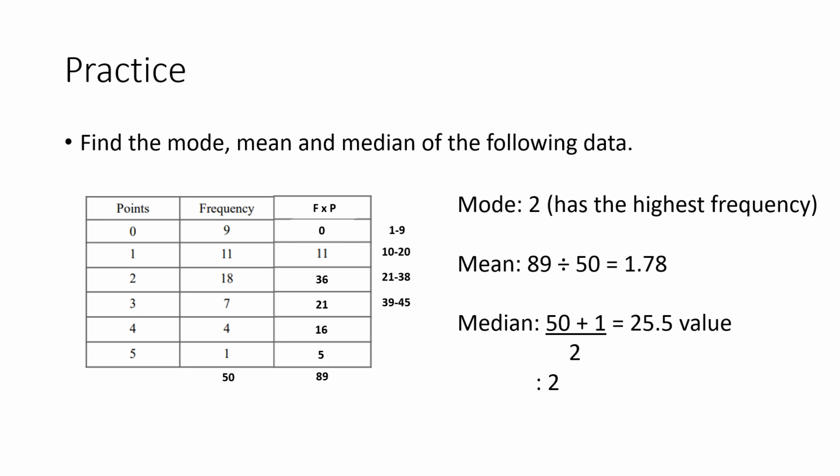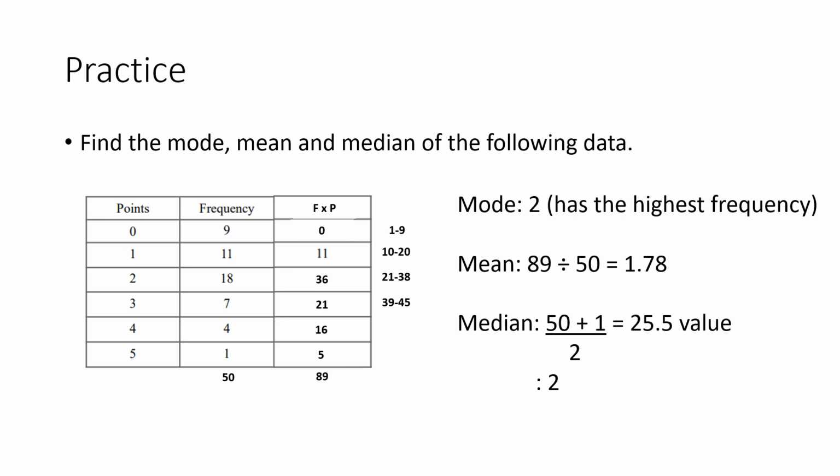I add up my frequencies. All these add up together to give me 50. So the mean is then this total of the third column, 89, divided by the total of the frequency column, 50. 89 divided by 50 is 1.78. Now that's an exact answer, so I'm not going to round it. It's only 2 decimal places. That's quite okay. Finally, the median.